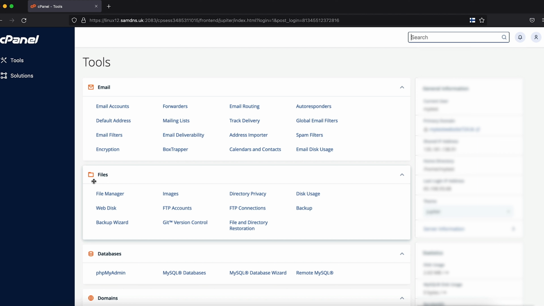Okay, in the next video we teach how to use the file manager or file part.